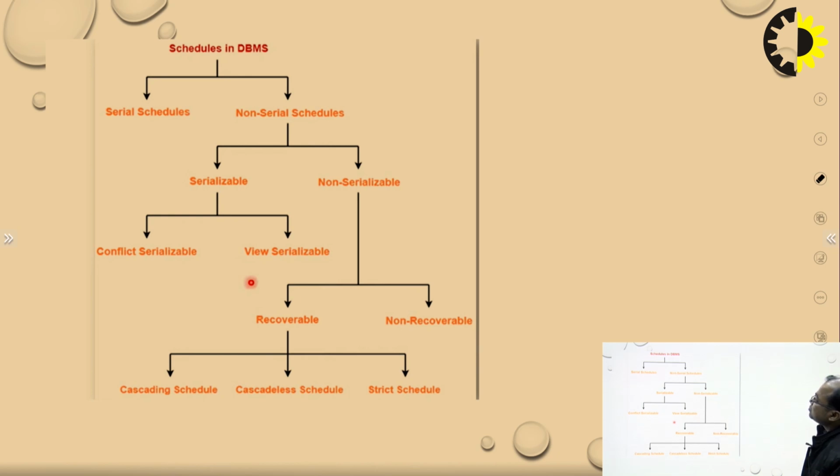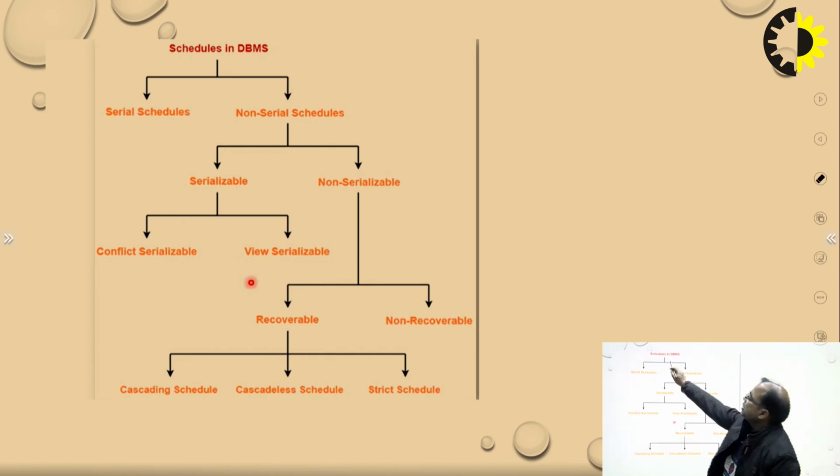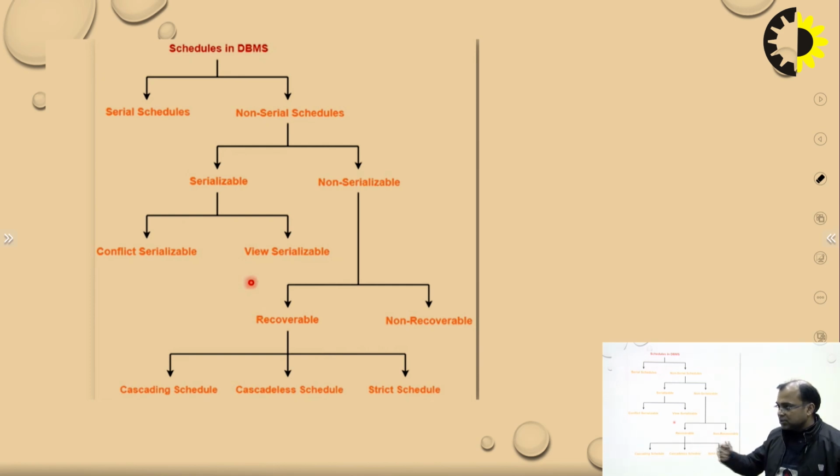Next are schedules in a DBMS. This is the flow chart of schedules. We first get an overview of all these schedulings, how they look and how we go further. First we have schedules in DBMS. Schedules are basically divided into two categories in a DBMS. One is the serial schedule, which we just talked about: one after another. So a schedule is divided into serial and non-serial schedule.